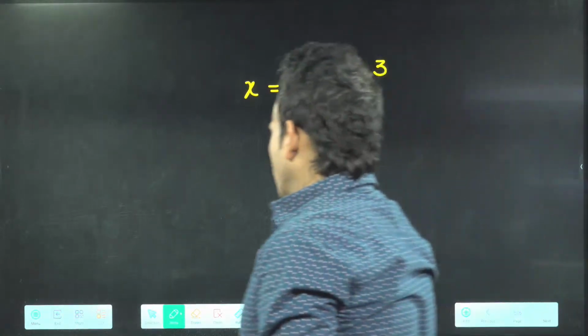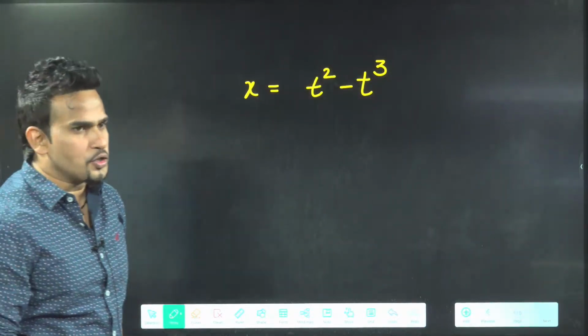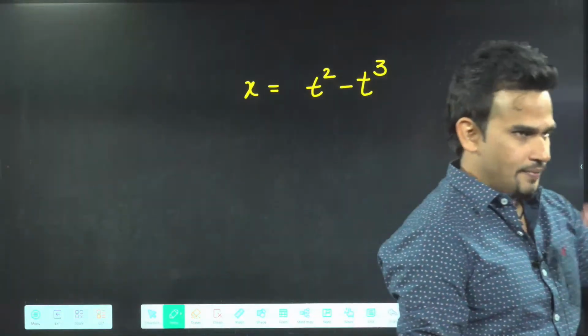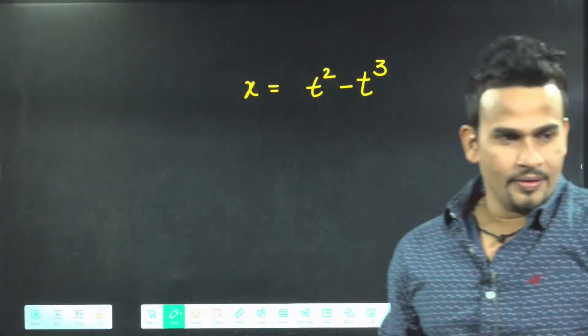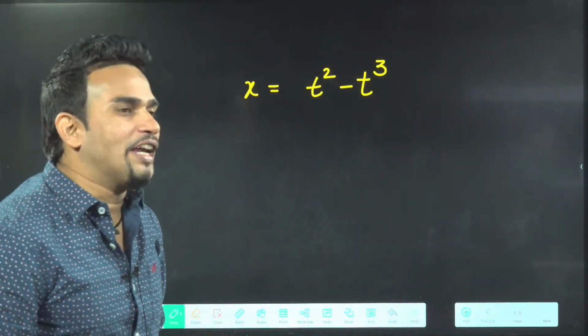X is given, and they're asking you to find the acceleration of the particle when it comes to rest.